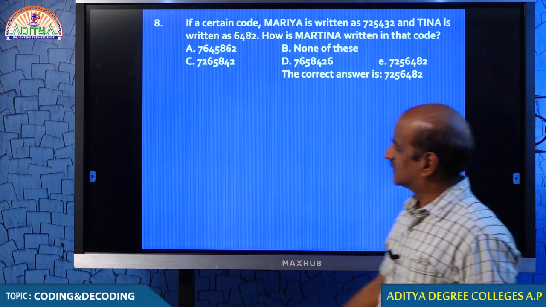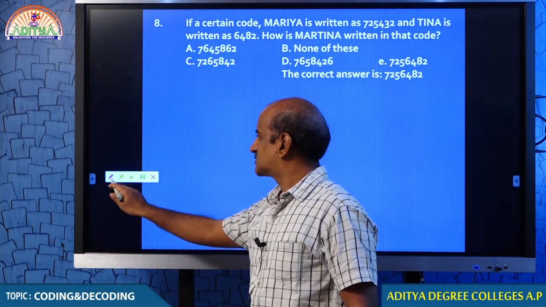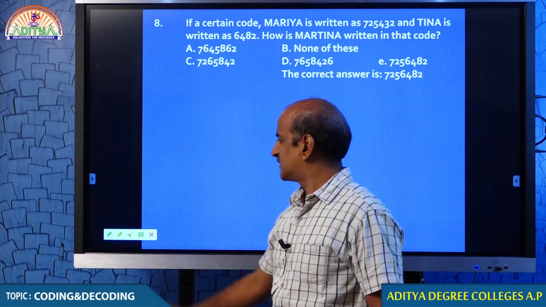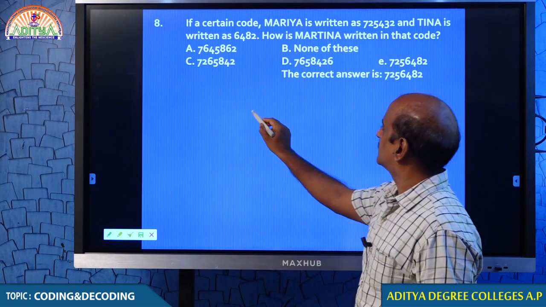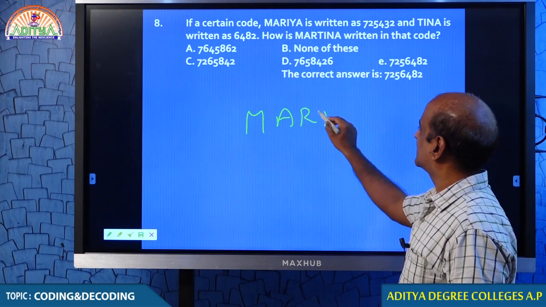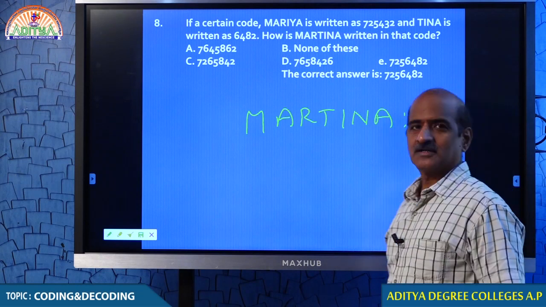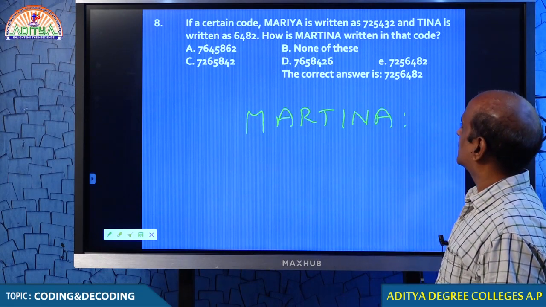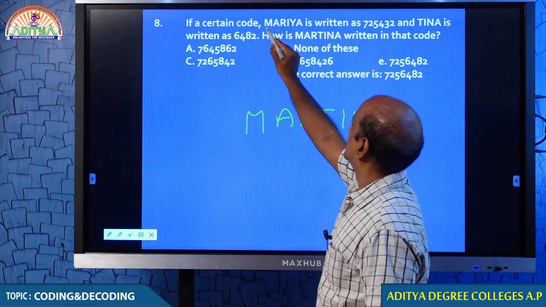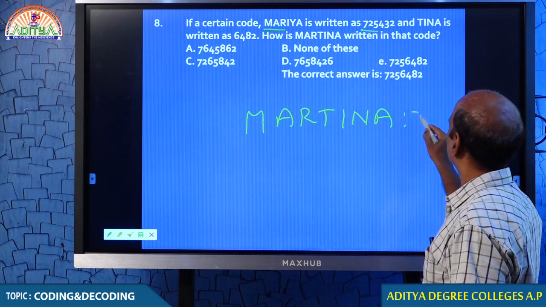Students, if you want to look at one question, look at question number 8. Actually, the advantage in answering this particular question is, what are you asked to find? You are asked to find Martina, M-A-R-T-I-N-A. The advantage is that M-A-R is already coded, 725.